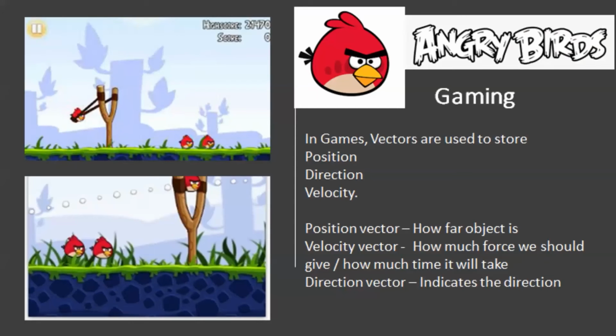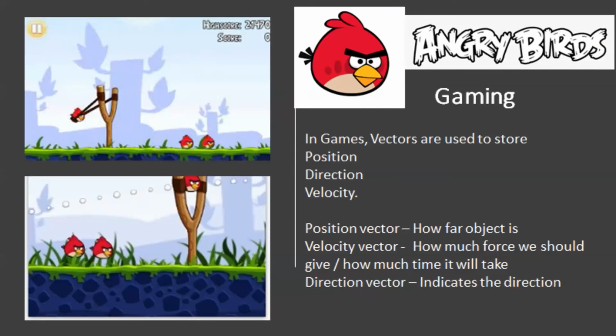Okay. So for gaming, I think all of you have played games. In games, vectors can be used to store position, direction, or velocity. In this game, we need to know how far the object is, how much velocity or how much force we need to give. And also we need to know about the direction. So vectors are being used here to find out the position, direction, or velocity.